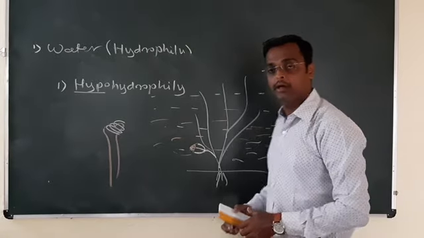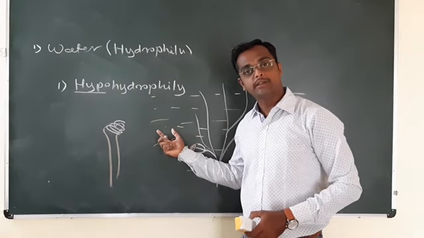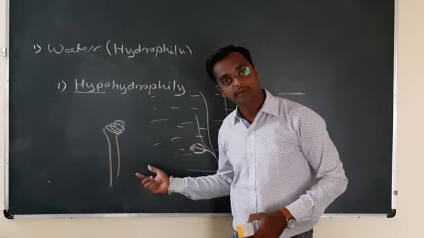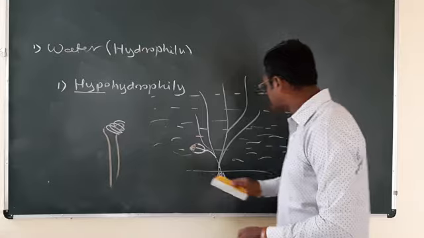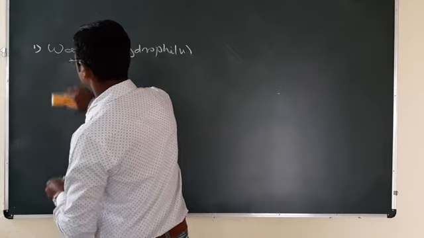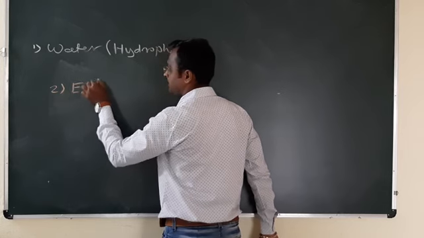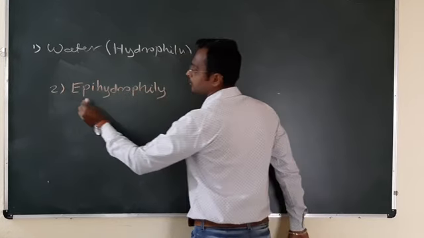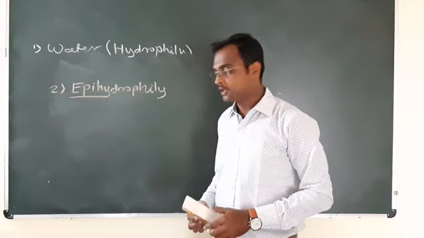In Zostera, the adaptations are: the specific gravity of the pollen grain is adjusted to that of water, the pollen grains are long and needle-like, and the stigma is sticky. These are such adaptations in hypohydrophilous plants. And the second type is epihydrophily. The word epi indicates above the water surface.